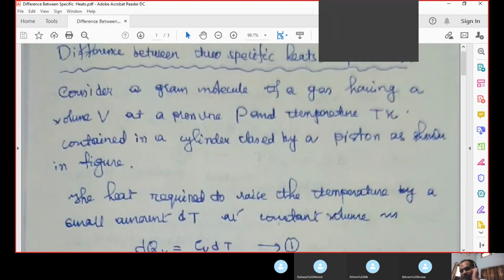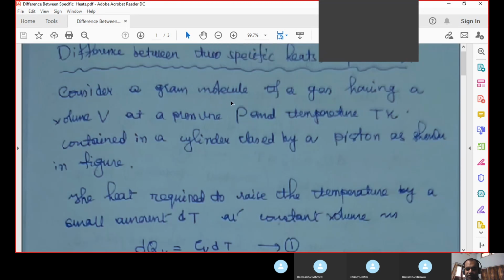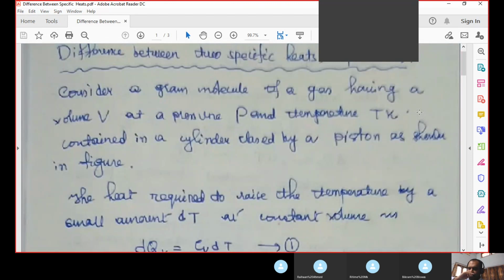Okay, so as you can see here in the note, consider a gram molecule of a gas having a volume V at a pressure P, capital P, and at a temperature capital Tk. So you have one mole of a gas where volume is V, pressure is P, and temperature capital Tk. K here means the Kelvin scale, the Kelvin temperature, so you don't get confused about this. Contained in a